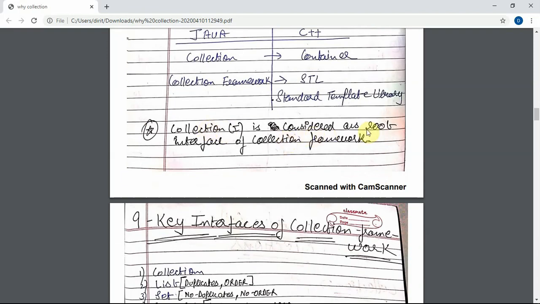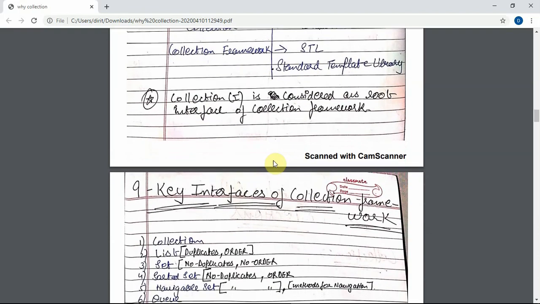Collection interface is considered the root interface of the collection framework.